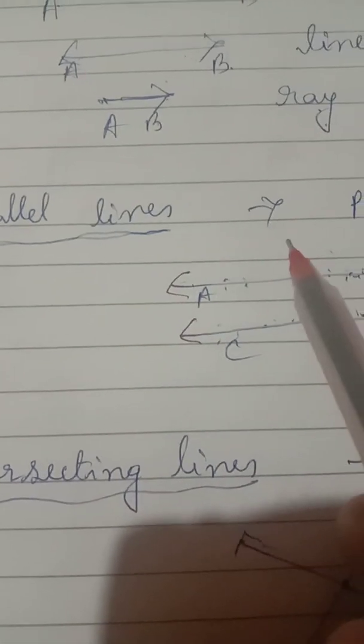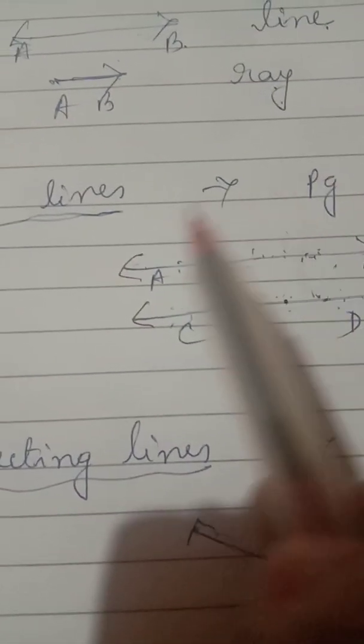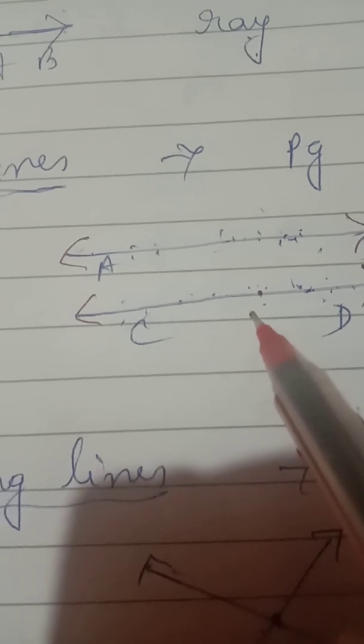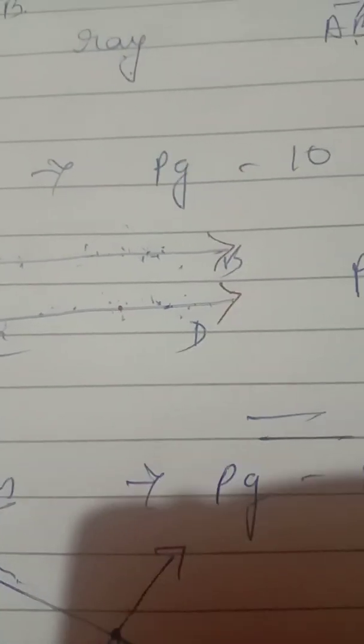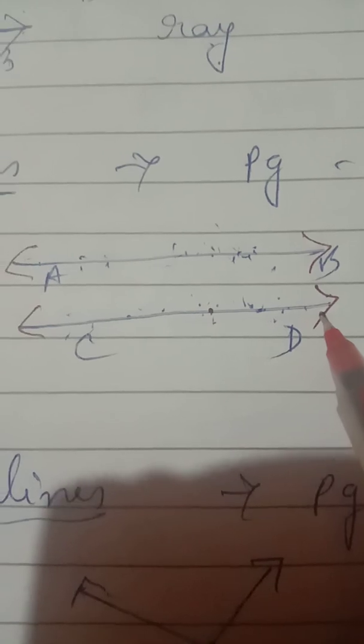Next, what is called parallel lines. When two lines or line segments are at the same distance from each other, दोनों के बीच की जो गैपिंग है वो same, and they never intersect each other or never meet with each other, and the distance between these two lines remains the same all the time, they are called parallel lines.